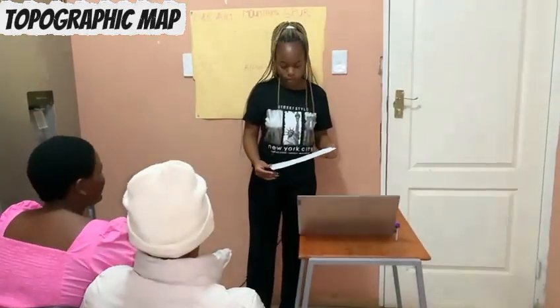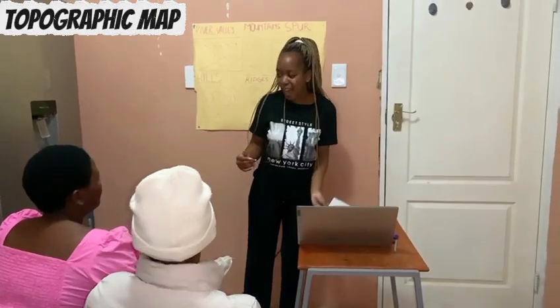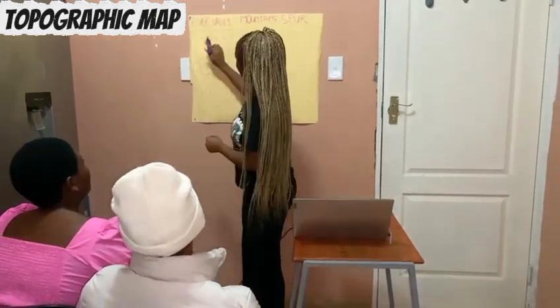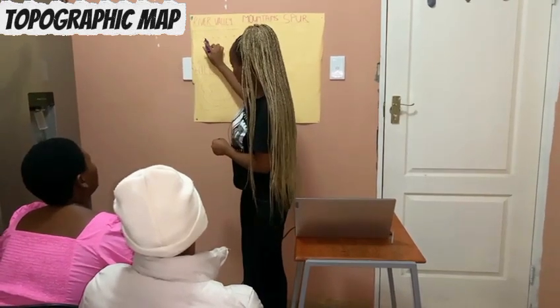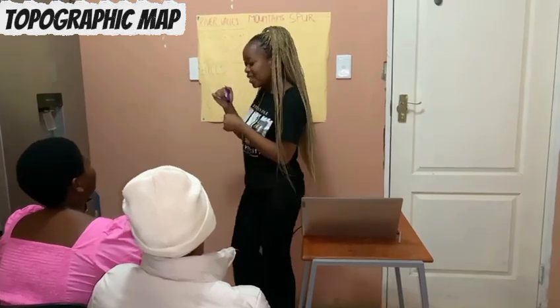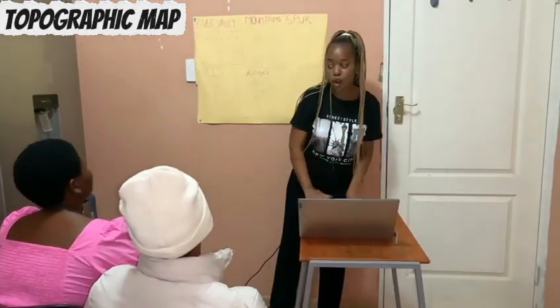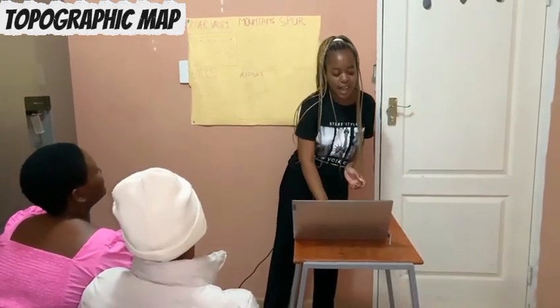Contour intervals are written in color in the map. No, they are the difference between contour lines. For example, here it is written 100 and here it is written 120. What is the difference between these contour lines? 20. Yes, that is the contour interval. It's the difference between the contour lines. Then we move.